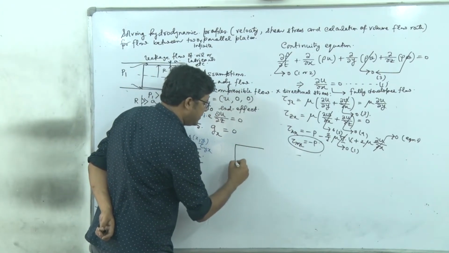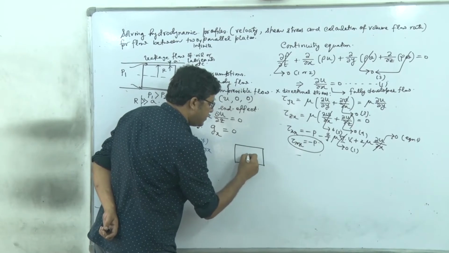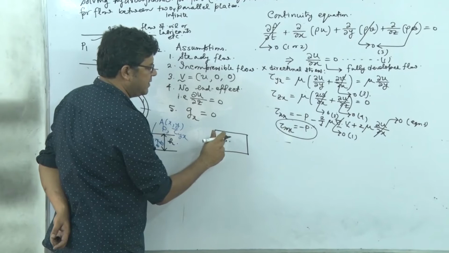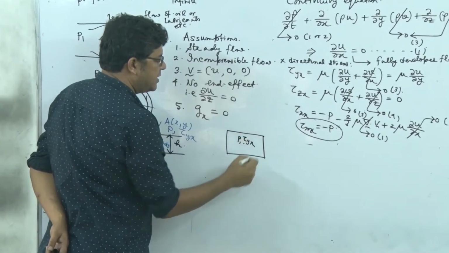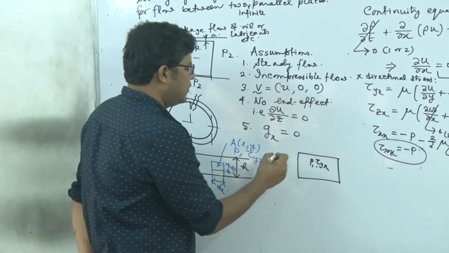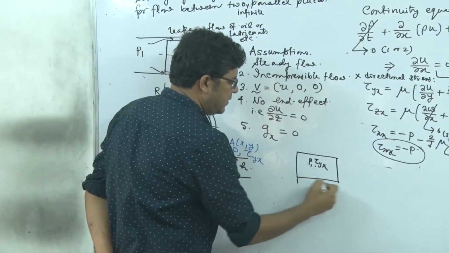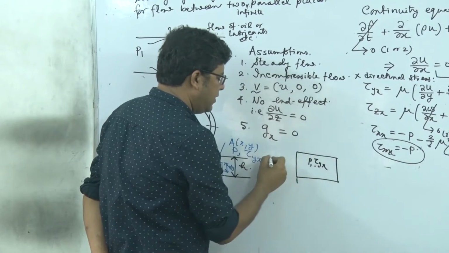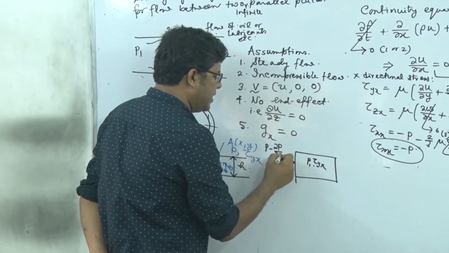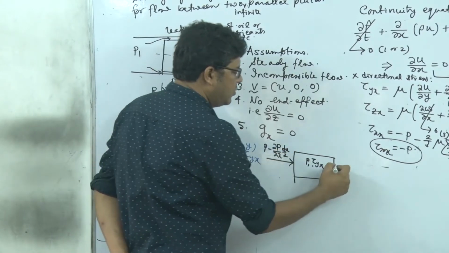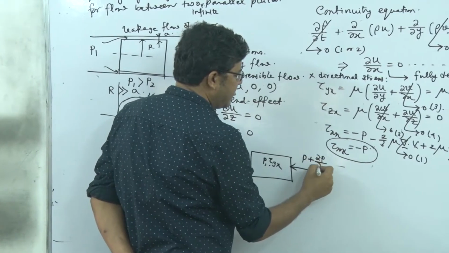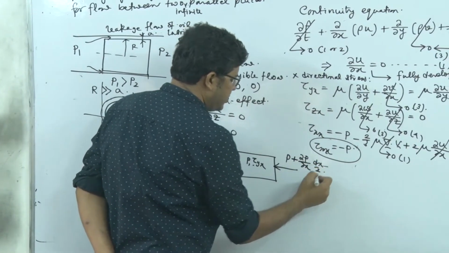So our shell is this. At the central point, let the field variable be P for pressure and tau yx for the x directional non-zero shear stress. So this is dx, this is dy. On this side we can write the pressure is P minus del P del x into dx by 2, and on this side it will be P plus del P del x into dx by 2, right?